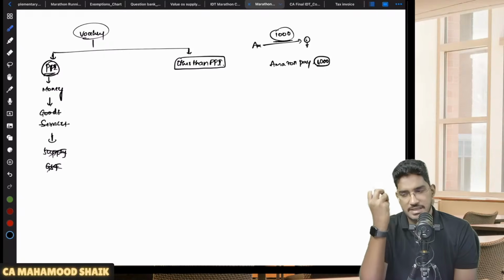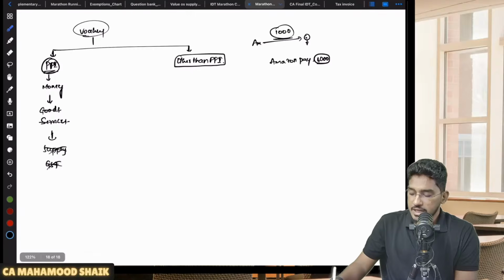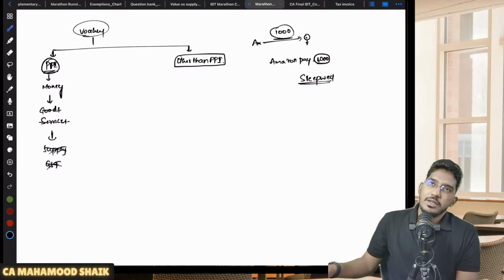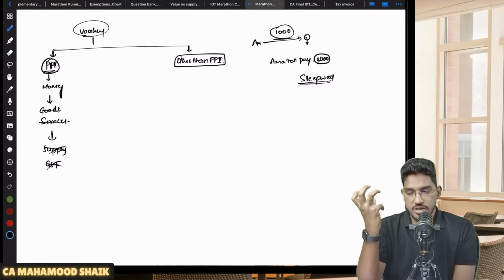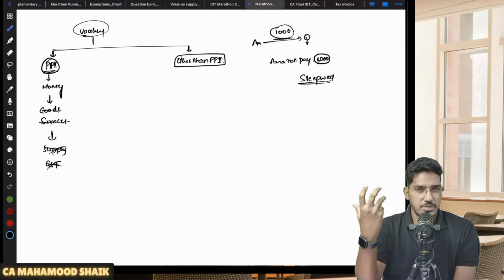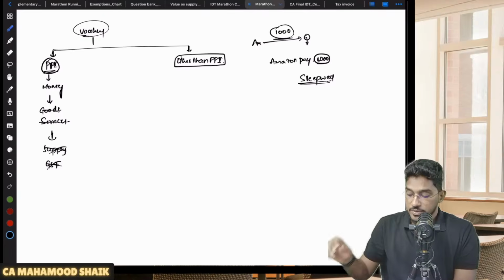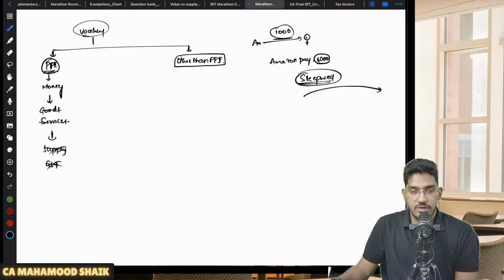I will give you one best example, which I often use in the class. Let us say there is a company called Sleepwell. This company Sleepwell is selling mattresses, office chairs, like that. A set of furniture, office furniture, and also some beds and mattresses, they are selling. So through the Sleepwell website, they have sold me one voucher. Let us say, for example, they sold me a 5,000 rupee voucher. I purchased a 5,000 rupee voucher from the Sleepwell company.